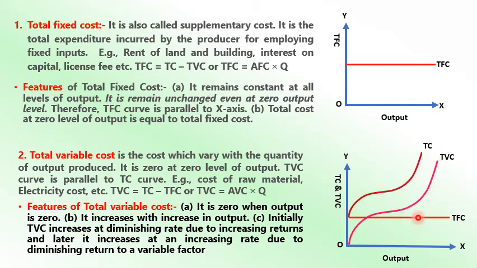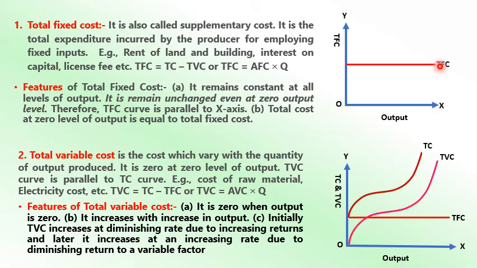It is parallel to TC, because TC is equal to TVC plus TFC. The difference between TC and TVC is the TFC, and that's why both curves move parallel.